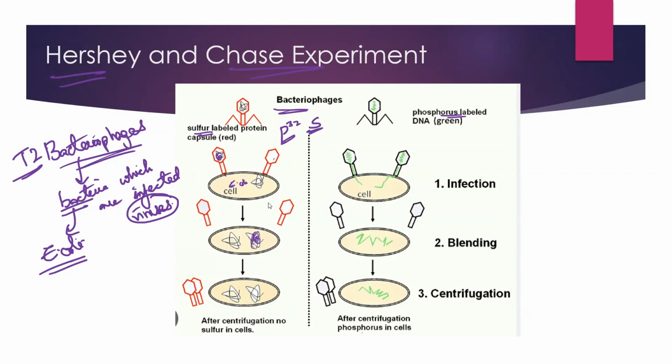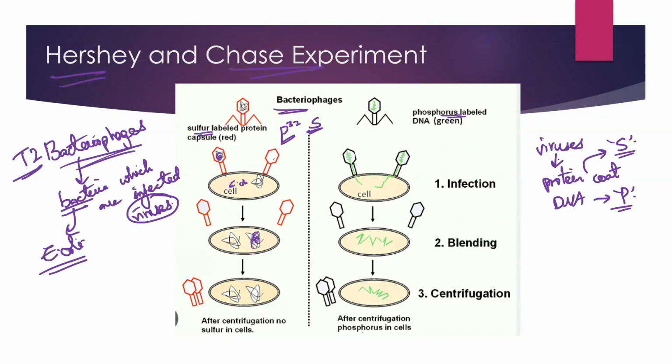Now let us understand the experiment which was conducted by Hershey and Chase. They have taken bacteriophages. Here you can see the viral protein coat. Viruses have a protein coat and DNA. DNA is rich in phosphorus, and the protein coat is rich in sulfur.